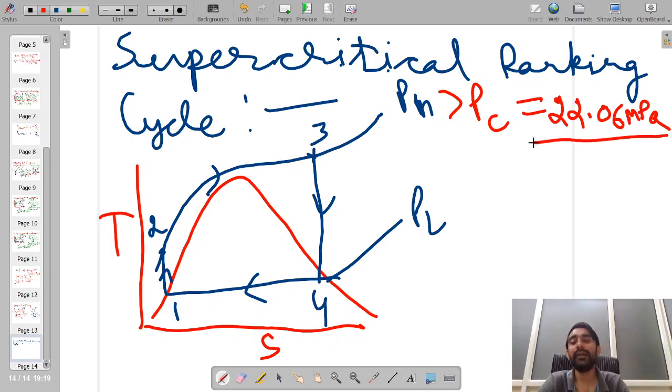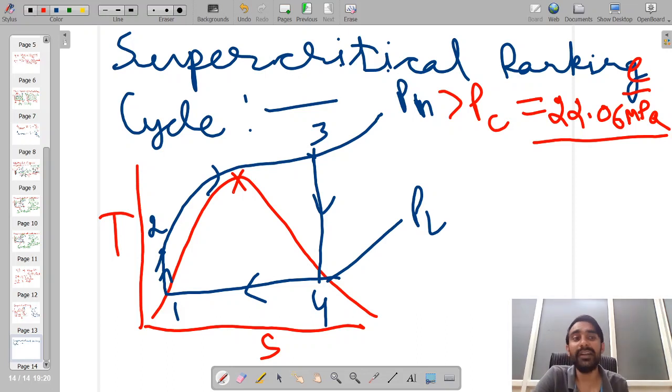So if our pressure of heat addition is more in comparison to the critical value of the pressure, in that case what will be happening? We will be calling our Rankine cycle a supercritical cycle, and any cycle which operates below the critical pressure is known as a subcritical cycle.